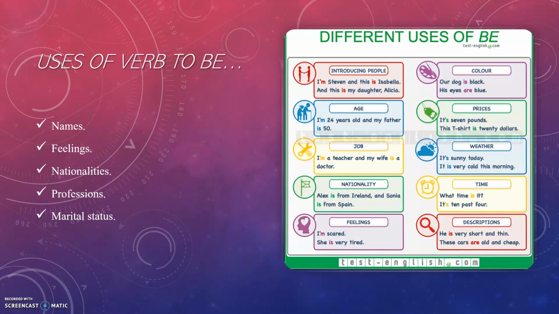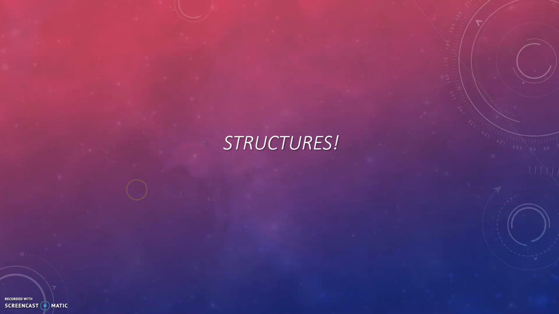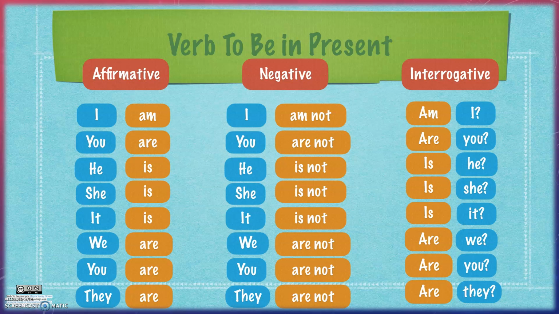Now, guys, now that we have discussed the uses of verb to be, let's go to structures. What are the formulas that we use with verb to be? Now when we use verb to be, it is important also to talk about subjects, about pronouns.